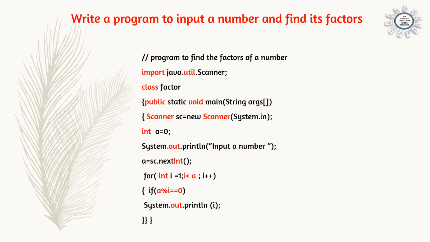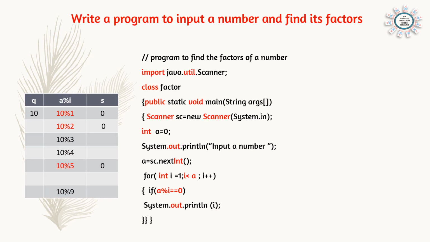Write the command import java.util.Scanner, class, we can say Factor, class Factor, public static void main, Scanner sc is equal to new Scanner System.in. Write the first 4 lines and then input the number. So here we are declaring the variable int a. If we want, we can initialize a is equal to 0. System.out.println input a number. So here input the number, a is equal to sc.nextInt. Now we got the number.